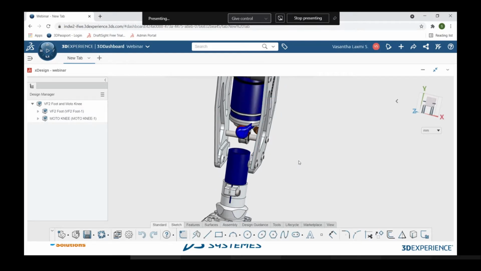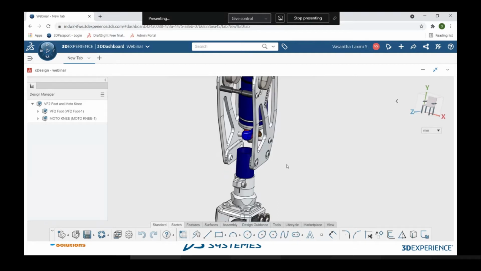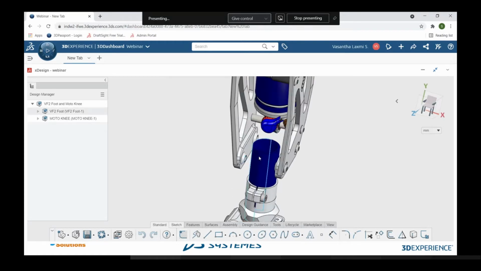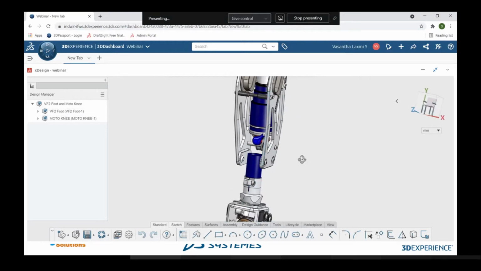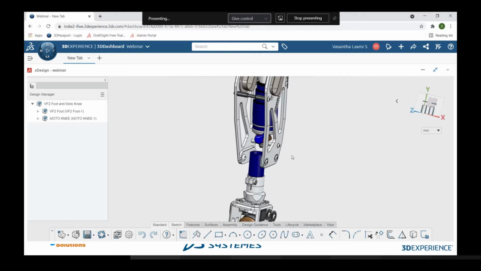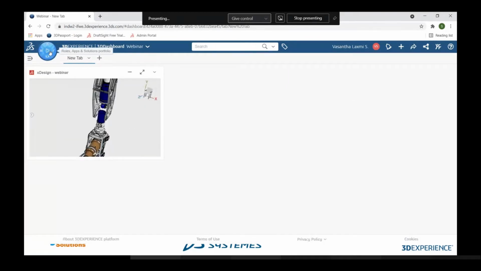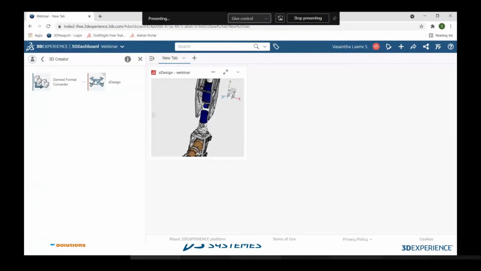So I'm quickly going to create this component so that I can create the new component and insert it back into the assembly. The component I'm going to create, I have named it the connector, so that I can make that component and insert it back into the assembly. So I'm just minimizing it. I'm again clicking on the compass so that I can access my XDesign role, the XDesign app, and I'm taking another XDesign environment so that I can create my new component and insert it back into the assembly.